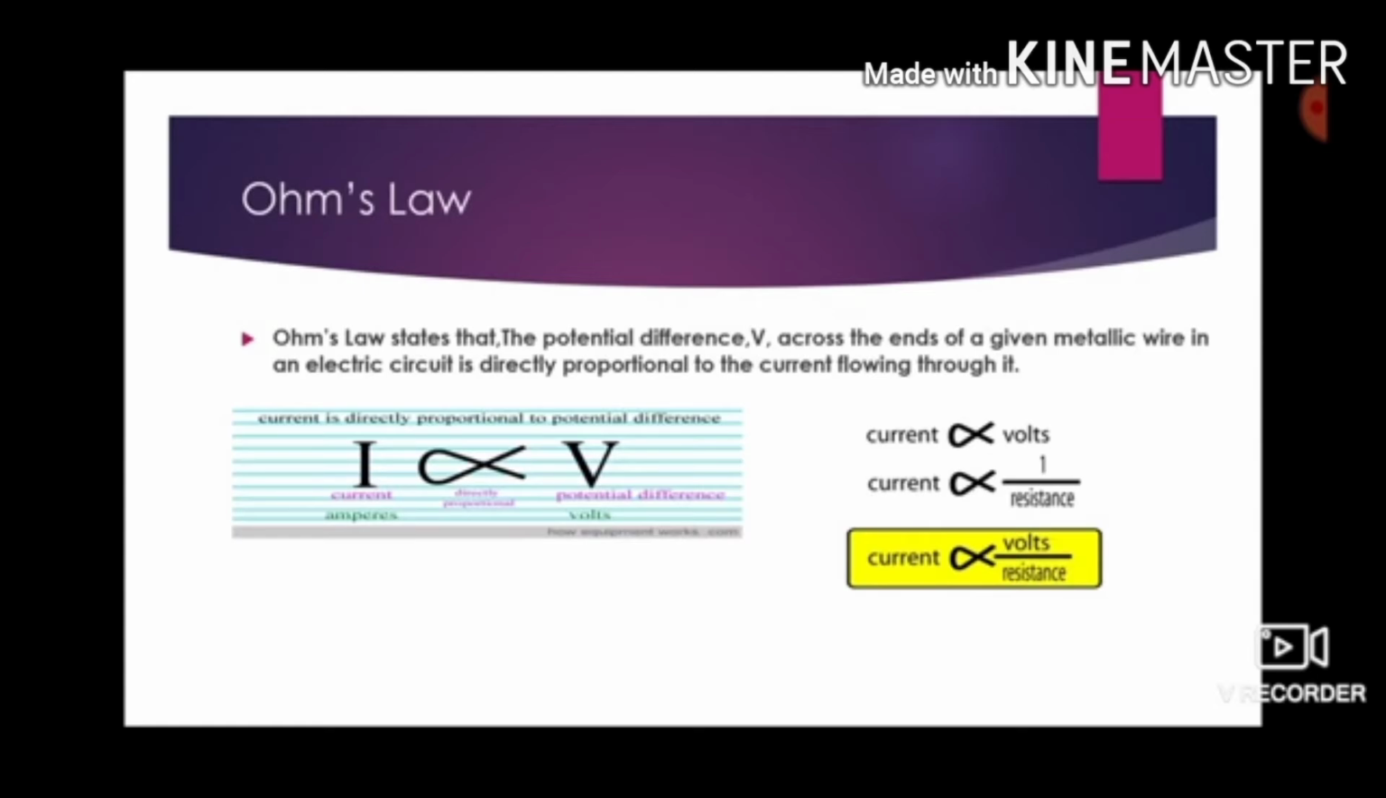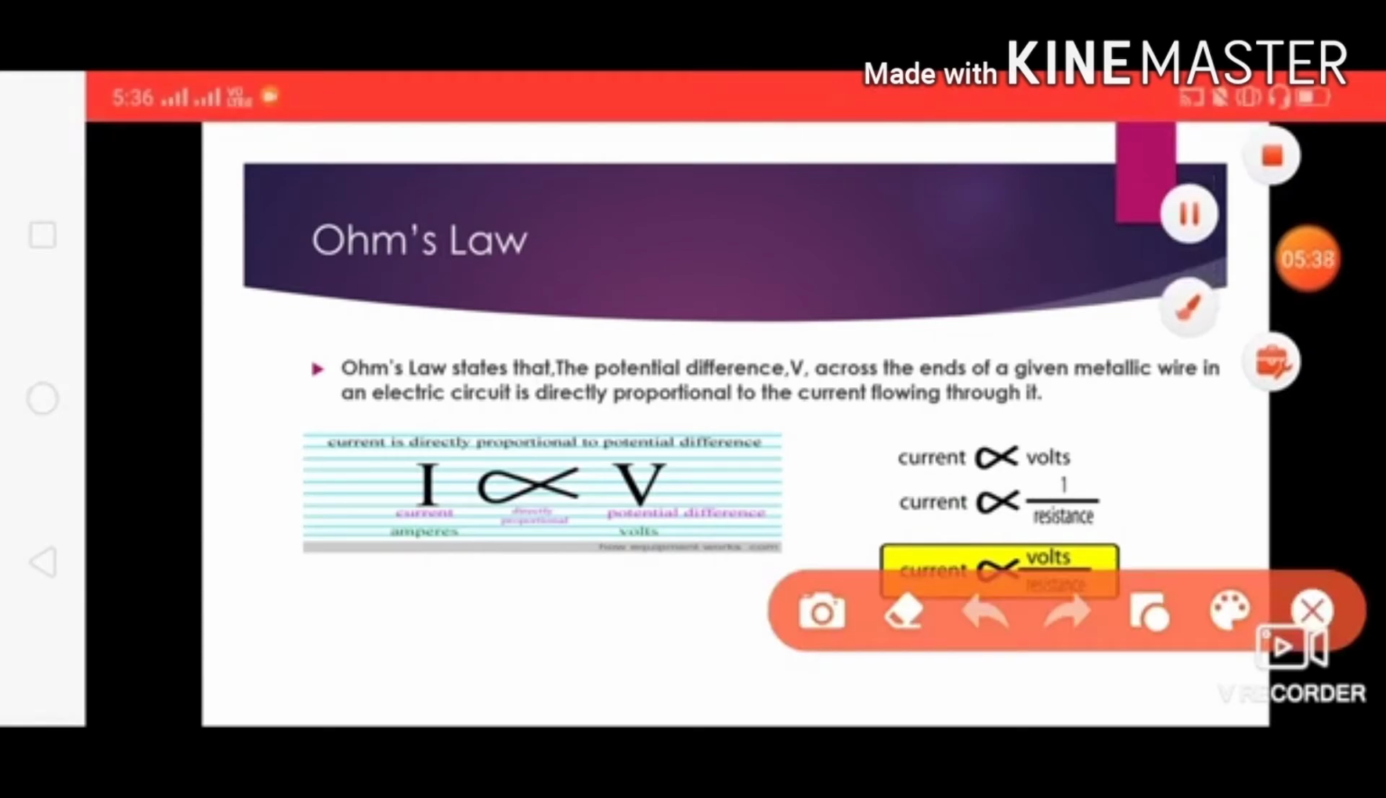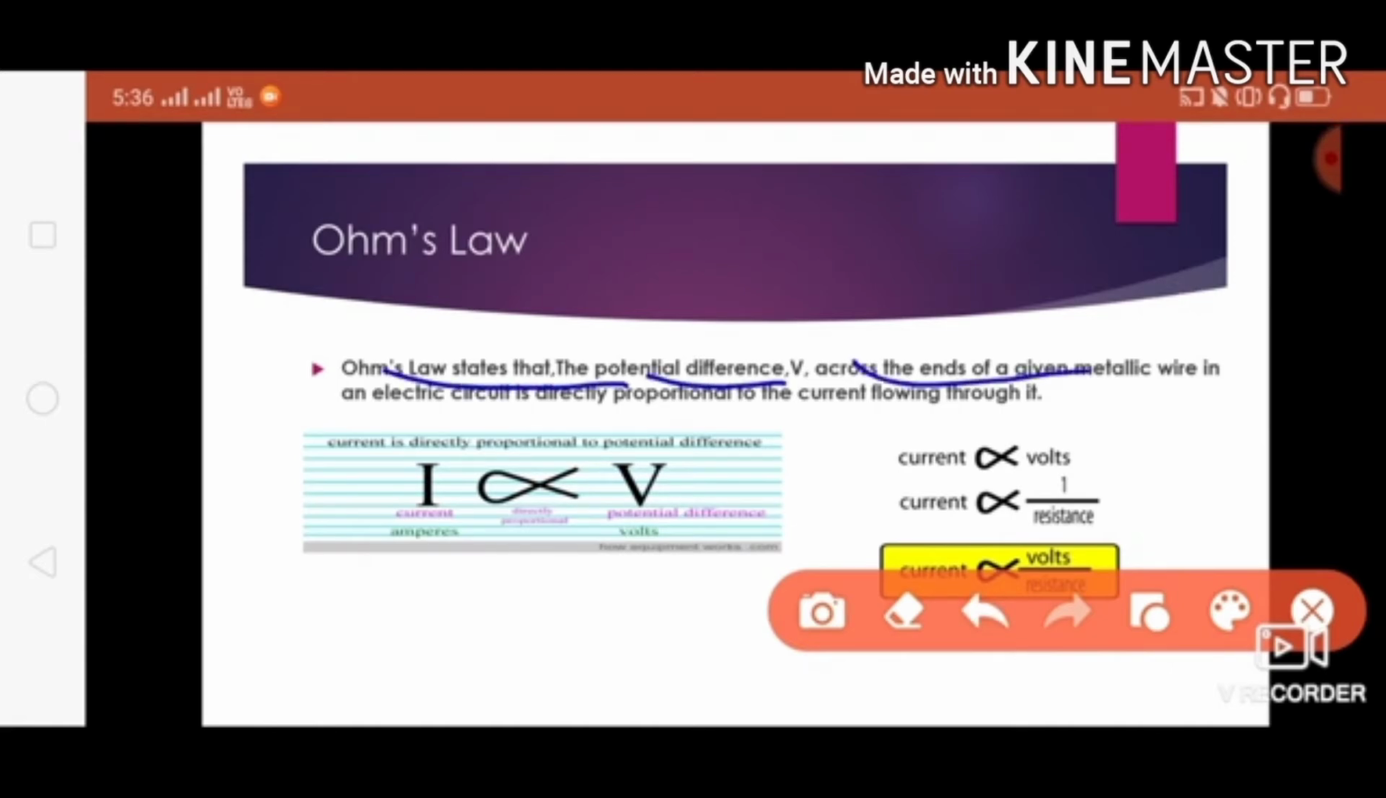Next, one more subtopic we are going to start. It's very very important: Ohm's law. Let us state exactly what Ohm's law is. Ohm's law states that the potential difference V across the ends of a given metallic wire in an electric circuit is directly proportional to the current flowing through it, right. So Ohm's law states that current is directly proportional to voltage, or voltage is directly proportional to current, when resistance is kept constant, right, when other parameters are constant.